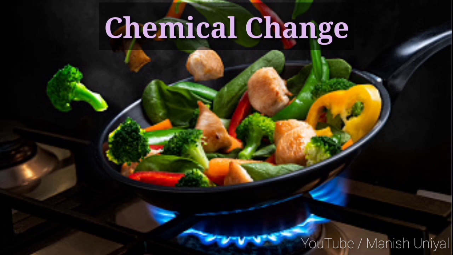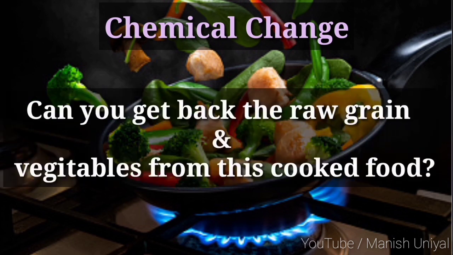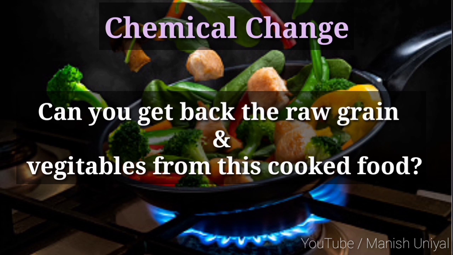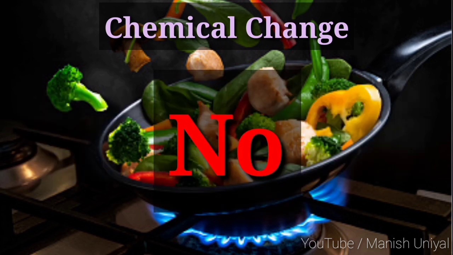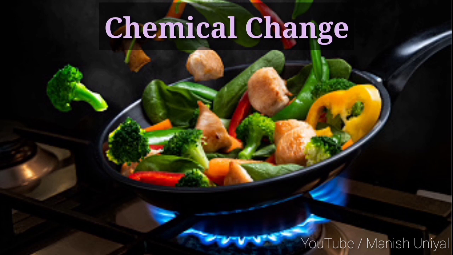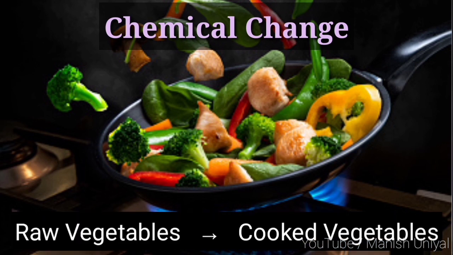Now it is interesting to know whether you can get back the raw grains or vegetables from the cooked food. The answer is no, because the composition of raw substances changes due to the heat used for cooking and new substances are formed. Raw vegetables on heating gives cooked vegetables.